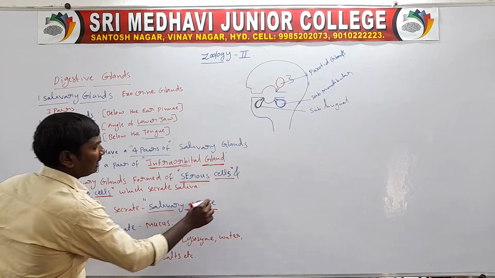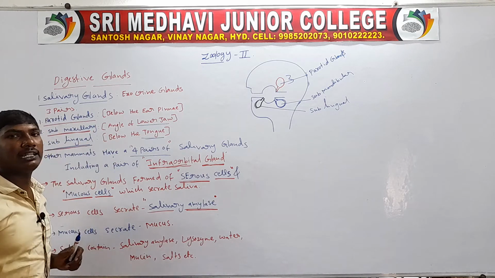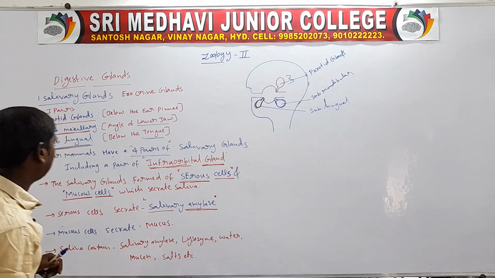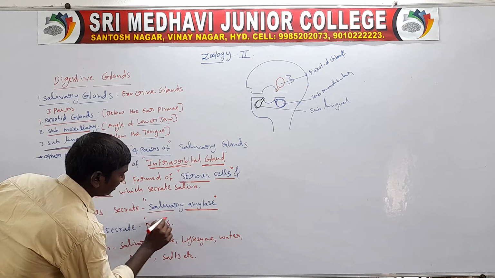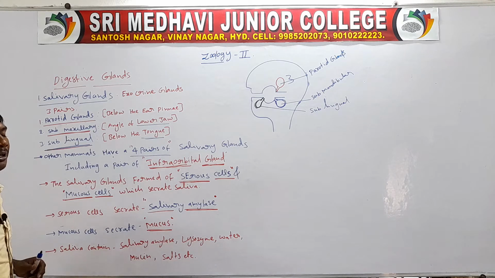So this is an enzyme. That enzyme is also called ptyalin. Next one, the mucous cells. The mucous cells secrete mucus.